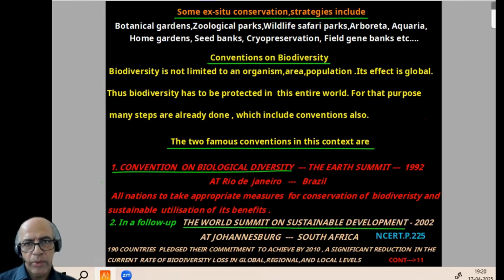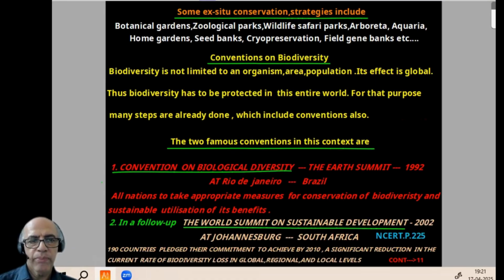And the organism, no; area, no; population, no; entire world. Its effect is global. So biodiversity has to be protected in this entire world. For that purpose, many steps have been taken, mainly by human beings, and that also includes conventions. Basically, NCERT has two famous conventions in this context. One is the Convention on Biological Diversity, which is otherwise called the Earth Summit 1992, famous, at Rio de Janeiro, Brazil.